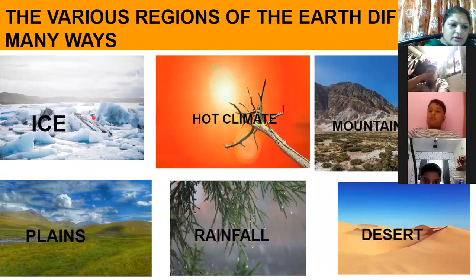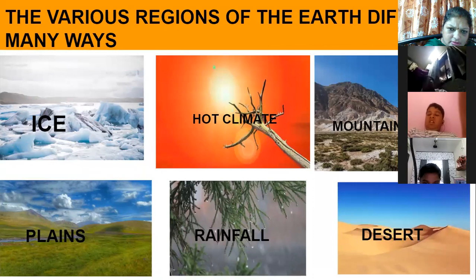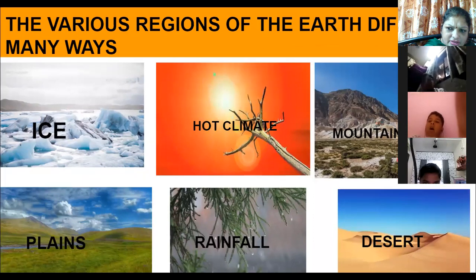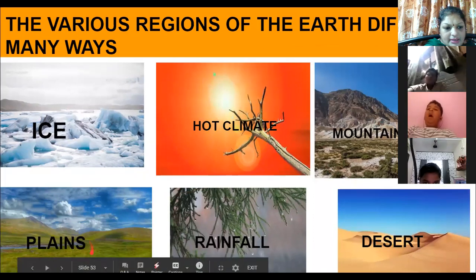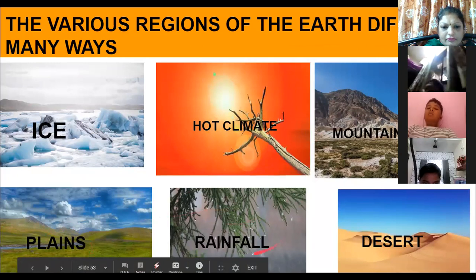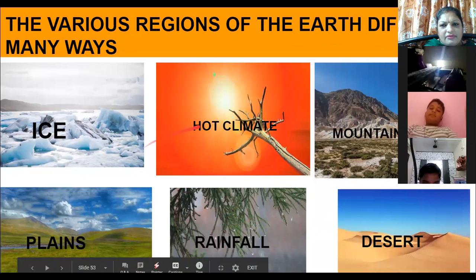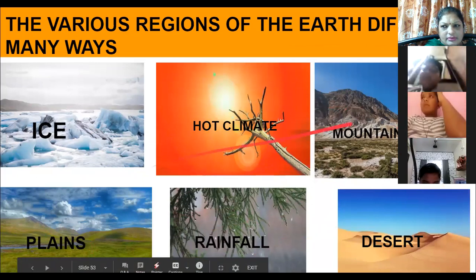All this will consist of the biosphere. Ice, where it falls. Hot climate. Mountainous region. Plains. Rainfall. And desert. So these are the different regions.